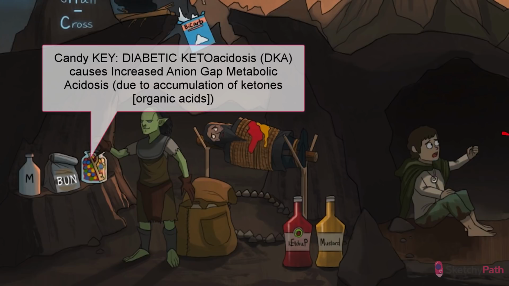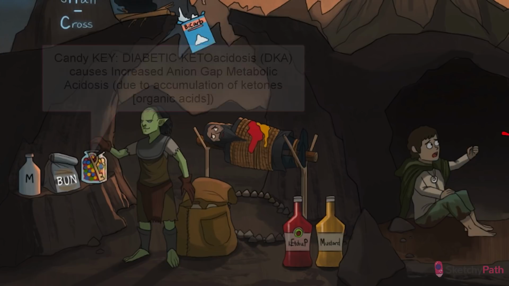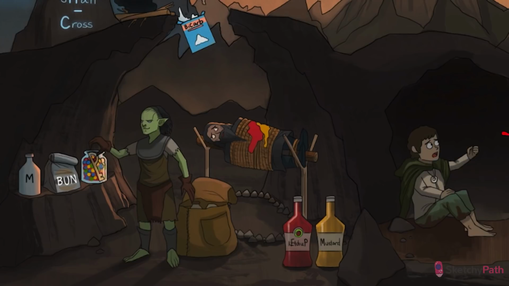Over in the endocrine unit, we'll portray the ketones as the winnings at the end of the Candy 200 race. Two ketones in particular will be portrayed by acidic sour candies: the organic acids acetoacetate and beta-hydroxybutyrate.